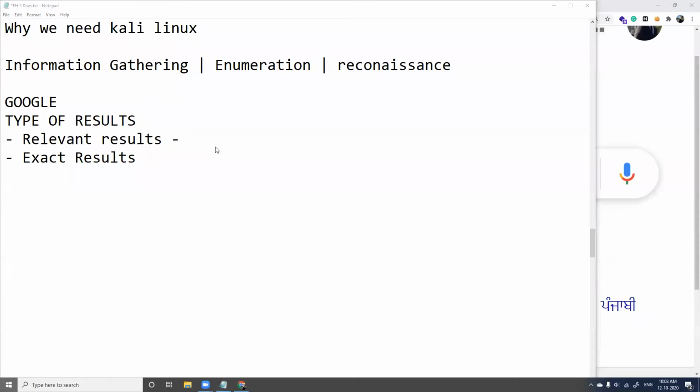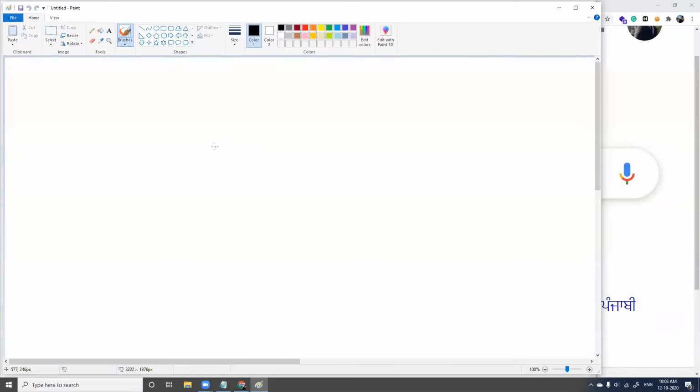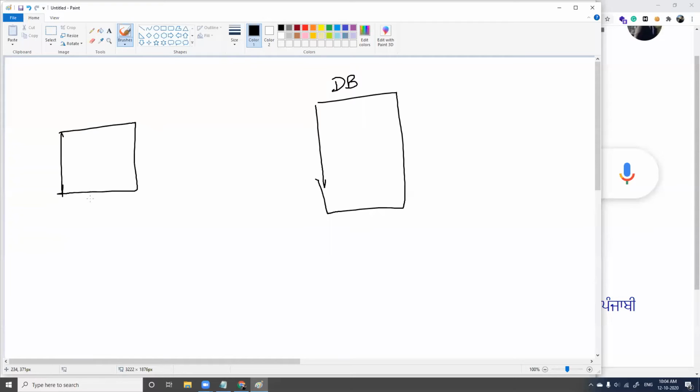We have to understand that with Google, you are interacting with one of the biggest databases. It's a huge database. Yes, Google is a huge database, and what option do you have in your browser? You have one option, the search box of Google.